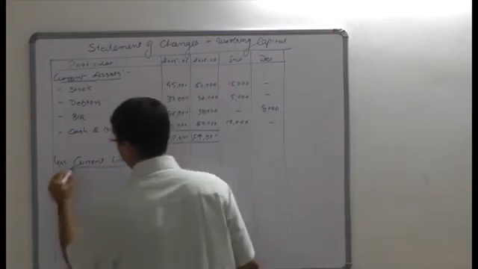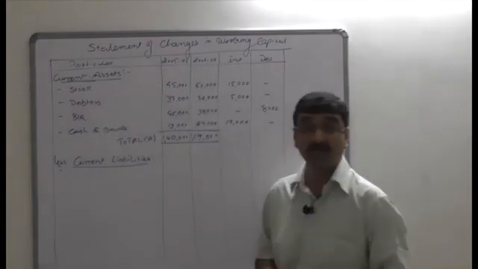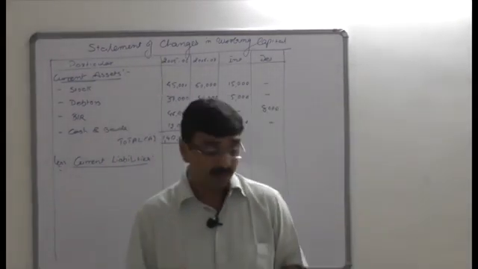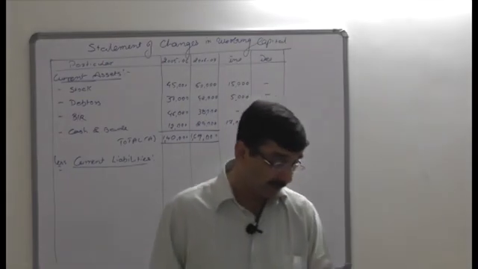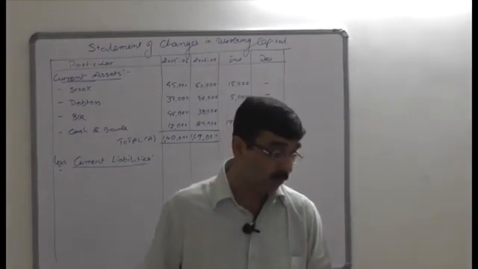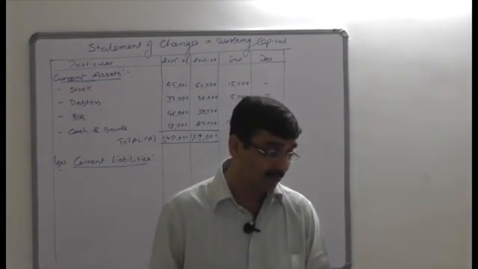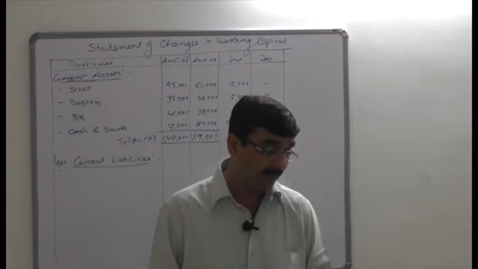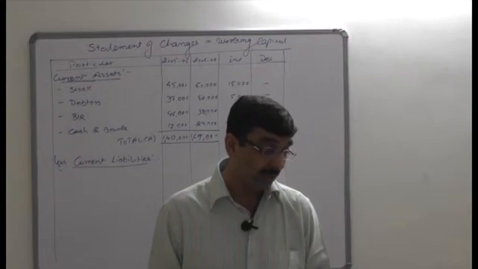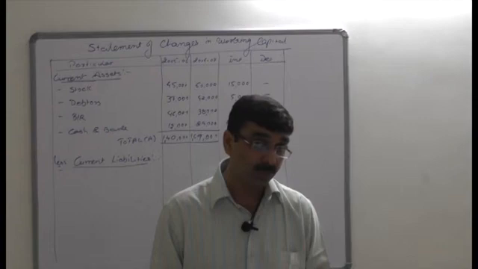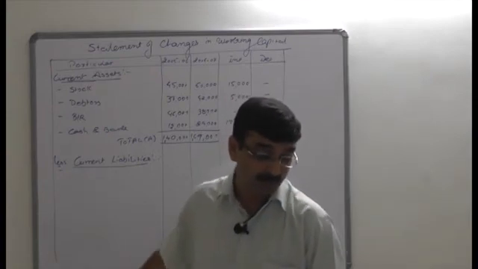As we found the current assets from the balance sheet asset side, we need to identify the current liabilities from the liability side. See the liability side: start with the equity share capital, it won't be considered here. Preference share capital is also not a current liability. Then reserves and surplus is also not a current liability. Debentures are long-term borrowed funds, not at all considered. Proposed dividend cannot be considered because it is a different type of provision, it cannot be considered as a current liability.